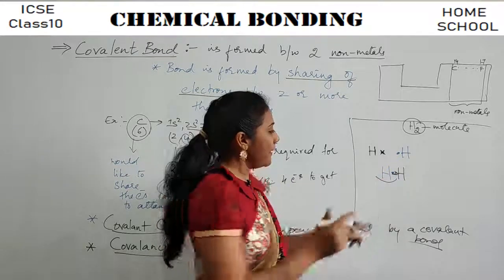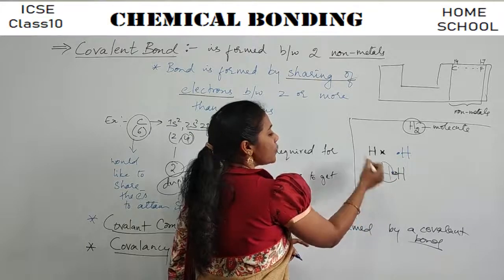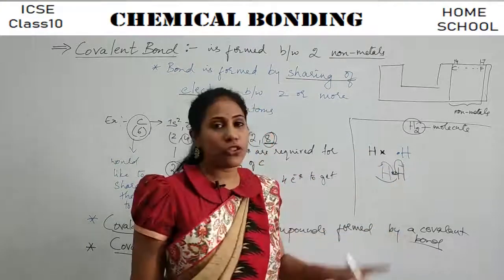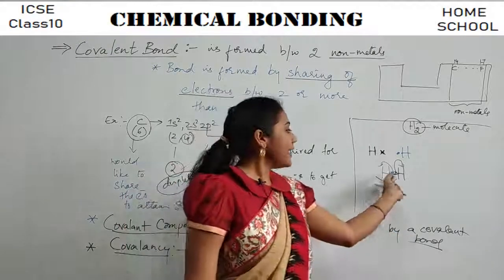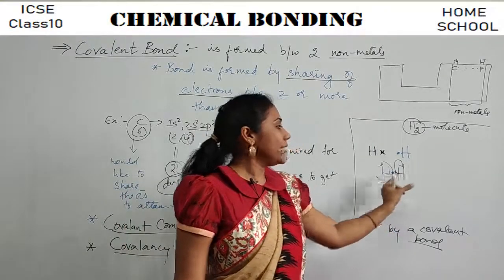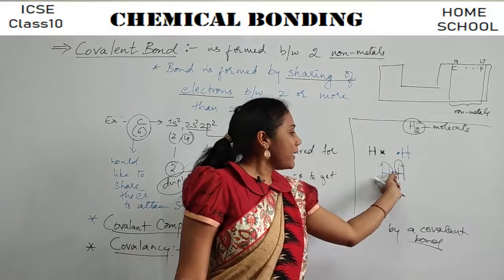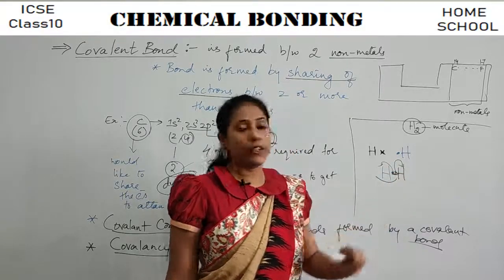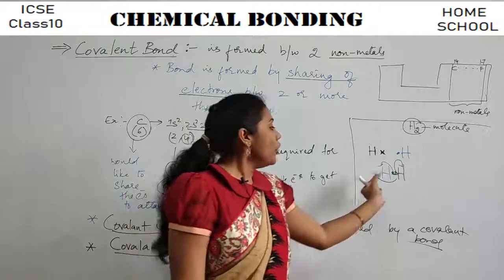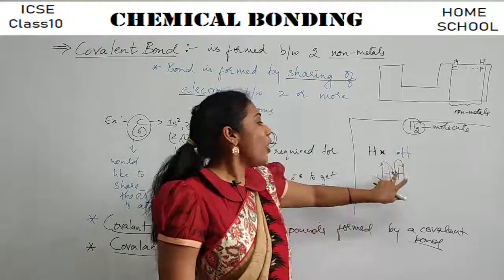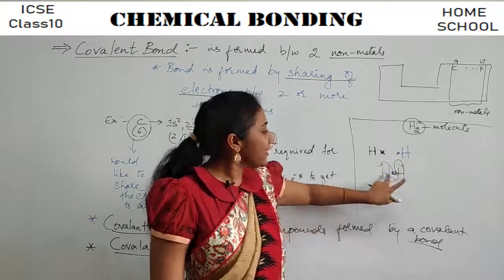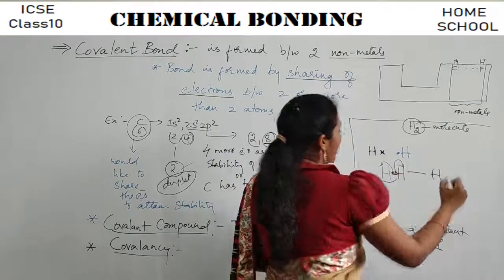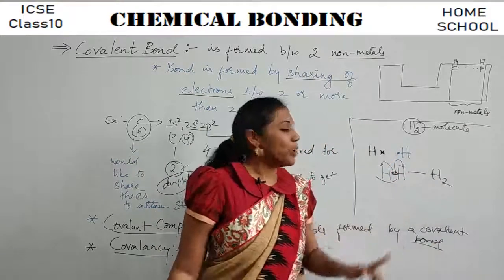In that one pair, one electron belongs to one hydrogen atom, another electron belongs to another hydrogen atom. Yes or no? But they are there in between both the hydrogens. It's like this pair can belong to this also and this pair can belong to this hydrogen also. So, how many pairs of electrons are shared between two hydrogen atoms? One pair of electrons is shared. So, you get an H2 molecule.